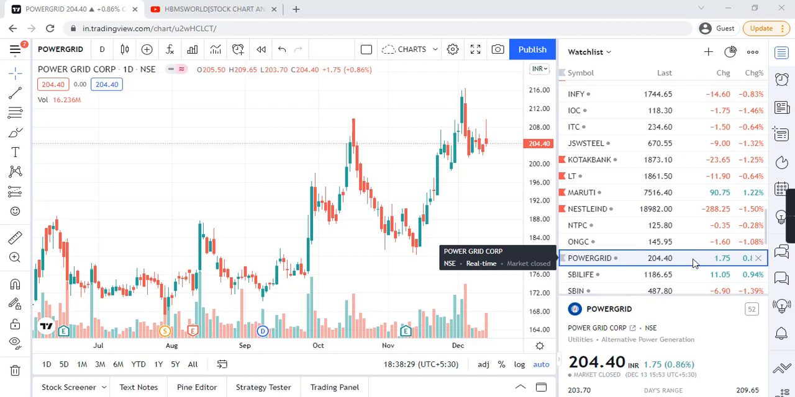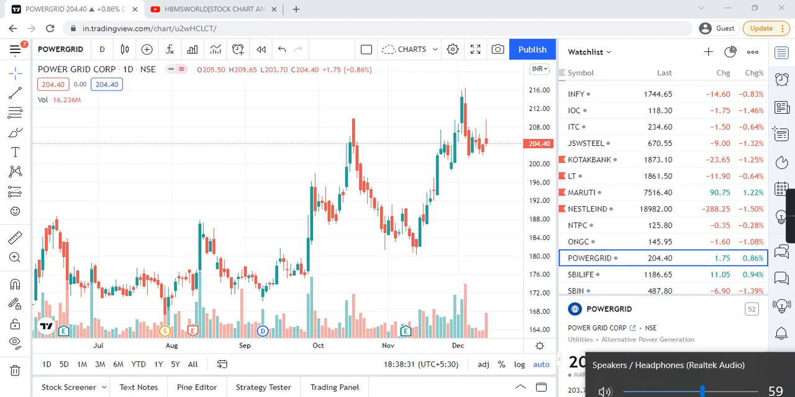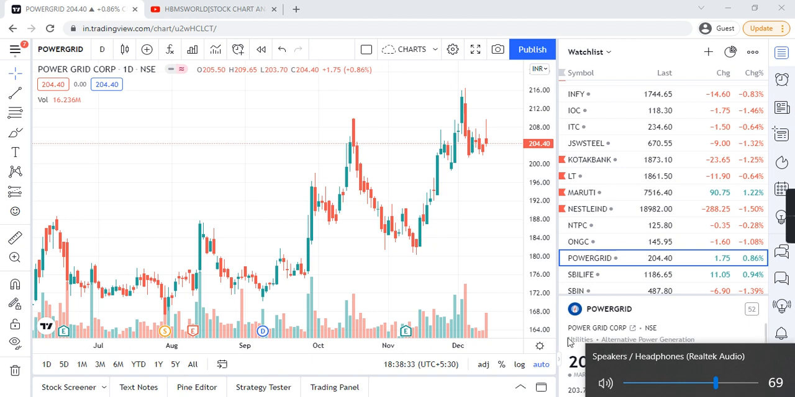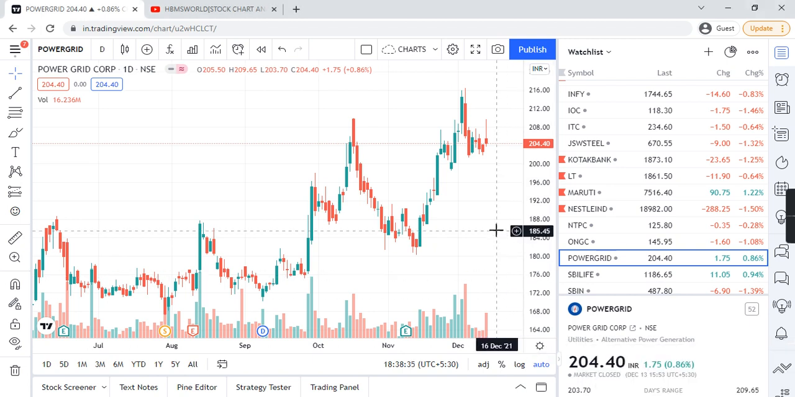MS World. Today we are going to analyze the next Nifty 50 chart, that is Power Grid. So let's start the analysis. My analysis always goes from higher time frames to lower time frames, that is monthly, weekly, daily, and hourly. So let's analyze the monthly chart pattern.